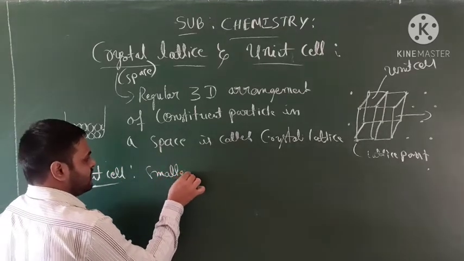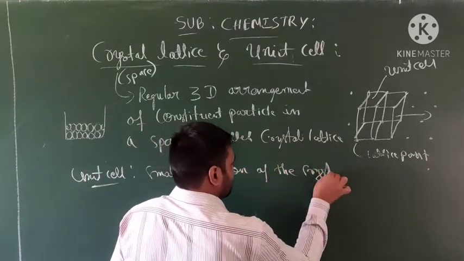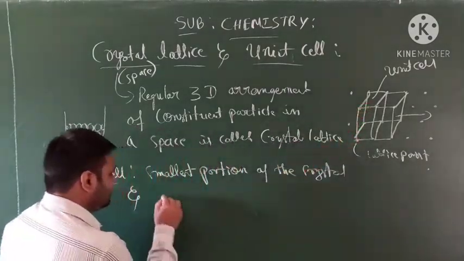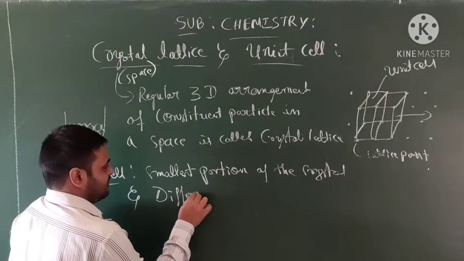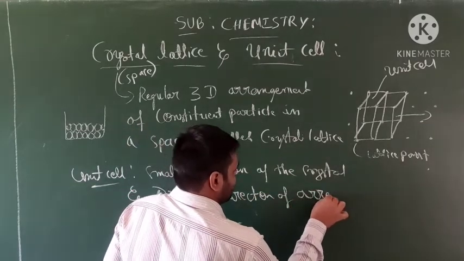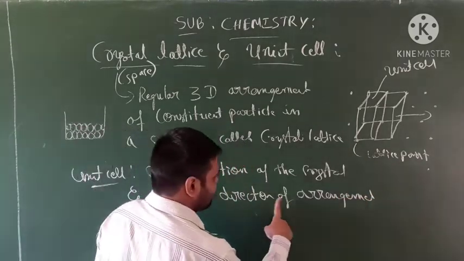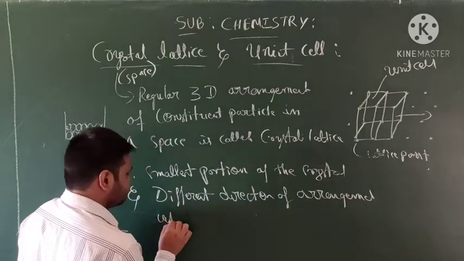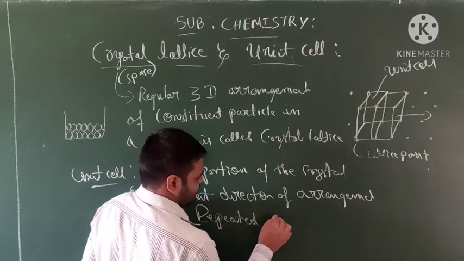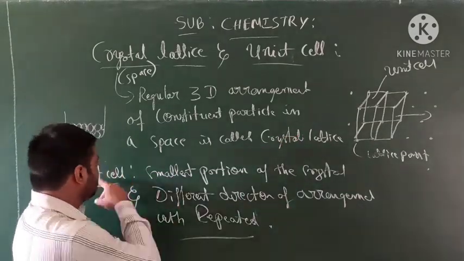A unit cell means the smallest portion of a crystal, and with different directions of arrangement, the cell is repeated. This is the definition of a unit cell.